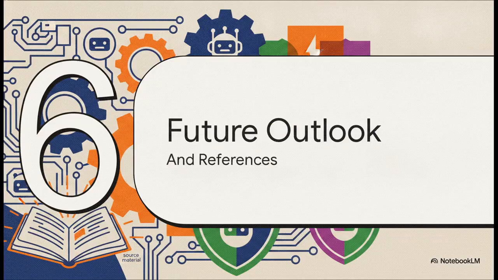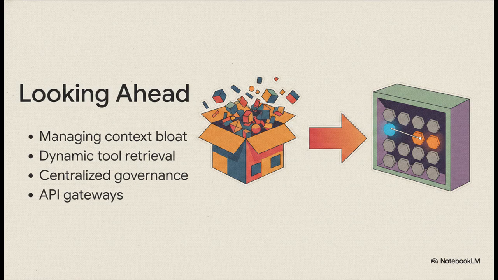Finally, Section 6, the future outlook and our references. Looking ahead, we are definitely hitting a wall with context window bloat. If you load hundreds of tool schemas at once, it severely degrades the AI's reasoning. So the future is going to shift toward dynamic, RAG-style tool retrieval. Instead of loading everything at startup, the agent will dynamically search a semantic library and retrieve only the specific tools it needs for that exact second. And, considering the severe security stuff we just talked about, expect to see enterprise adoption move aggressively away from the pure, decentralized open protocols and heavily toward tightly guarded, centralized API gateways.